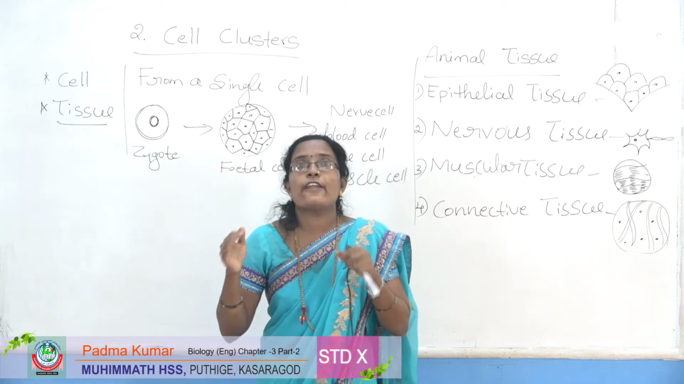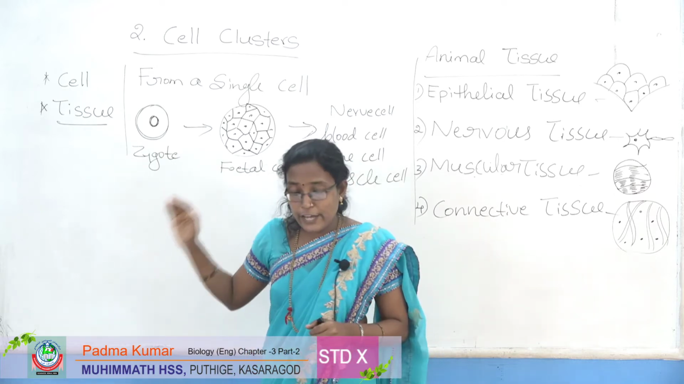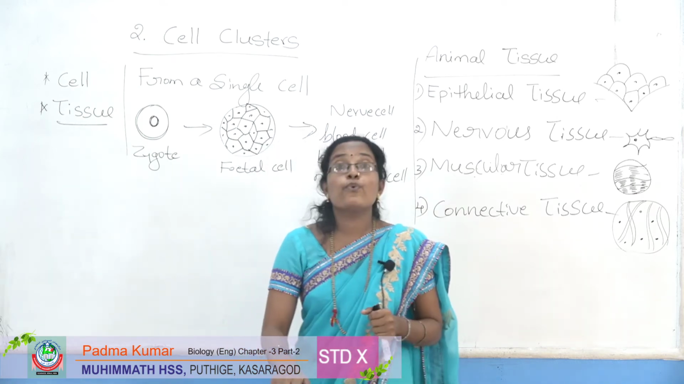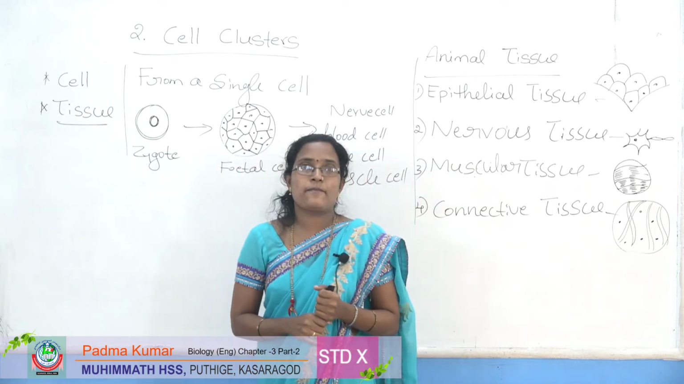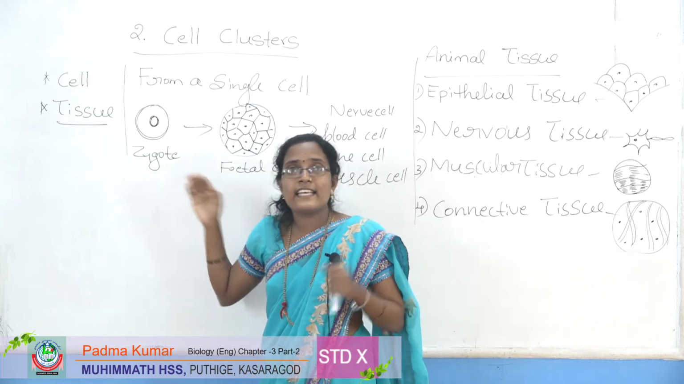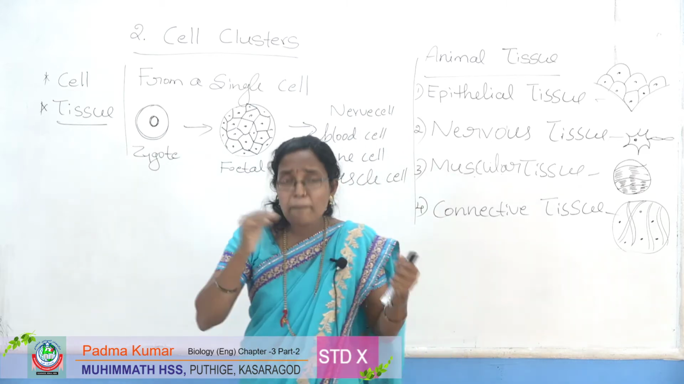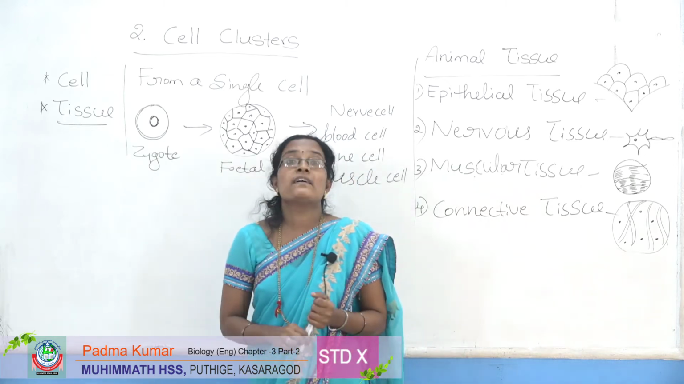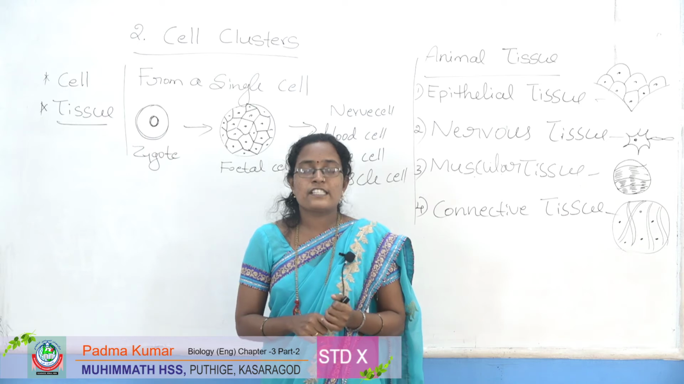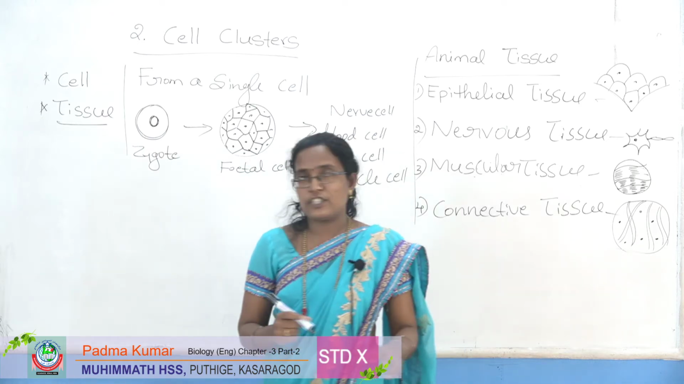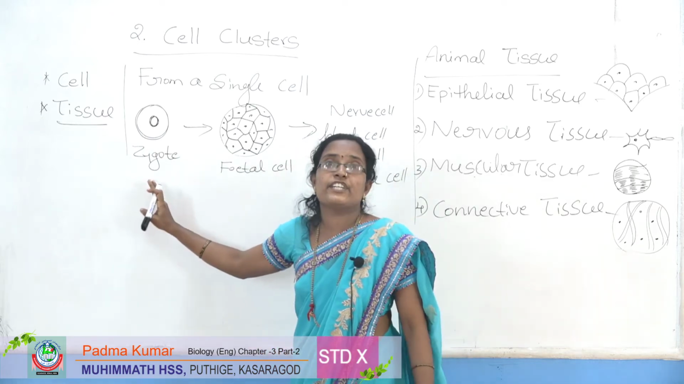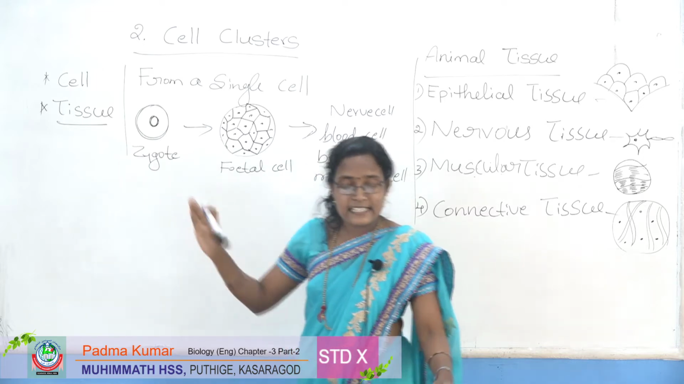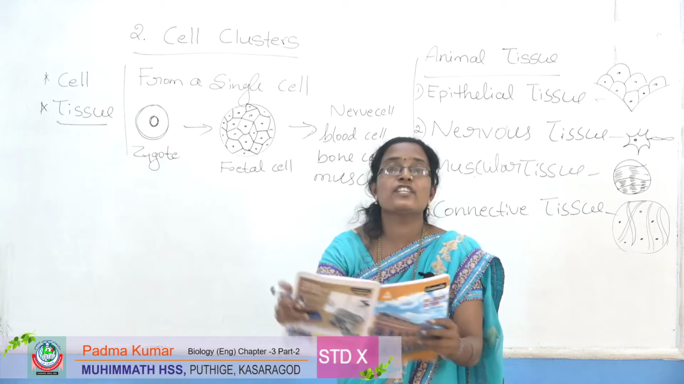The zygote is a eukaryotic cell. It is formed from the union of male and female gametes. How is the zygote formed? From the union of male and female gametes, through sexual reproduction. And the zygote is an undifferentiated cell, and its structure and function are not determined.